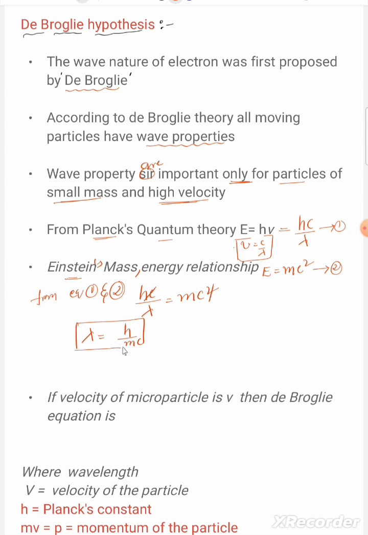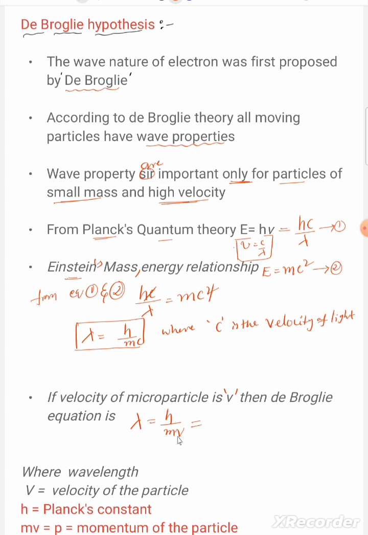This is de Broglie's wave equation, where c is the velocity of light. When the velocity of the microparticle is v, then the de Broglie equation is lambda equals h by mv.